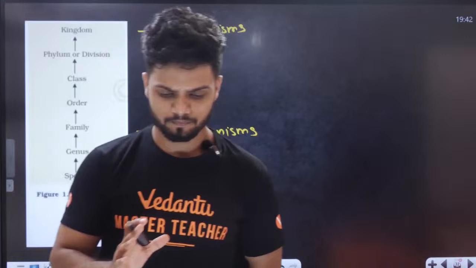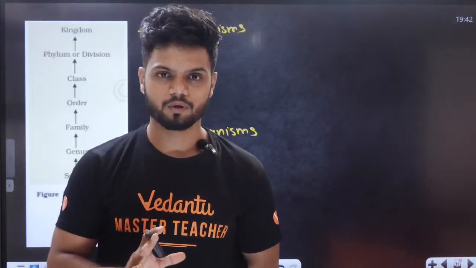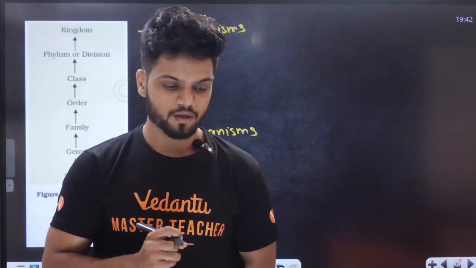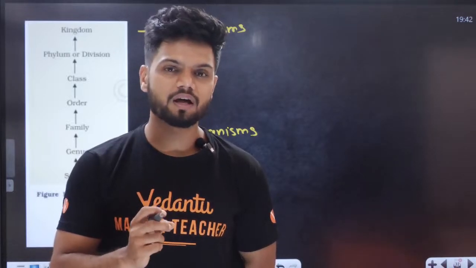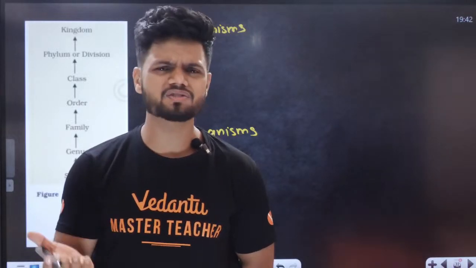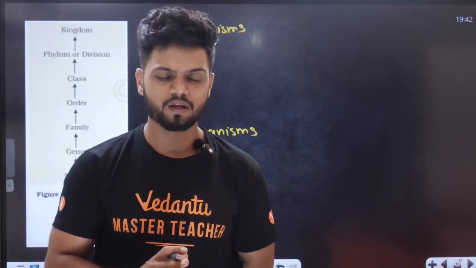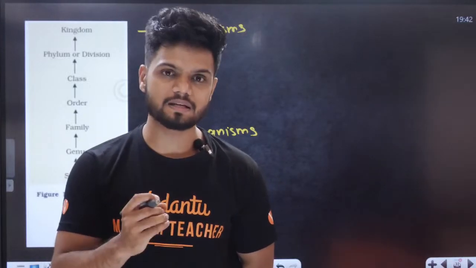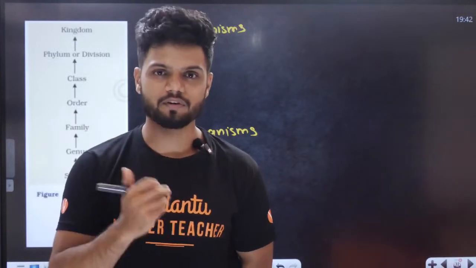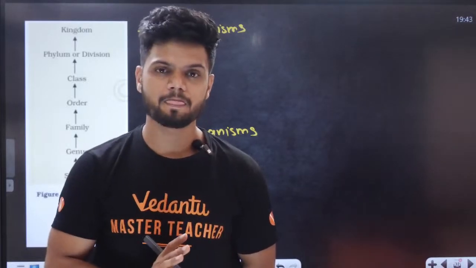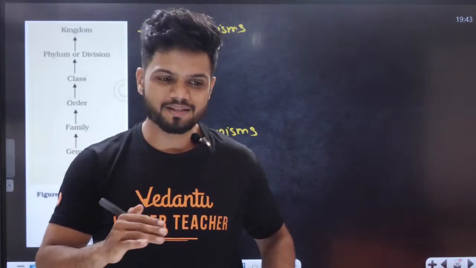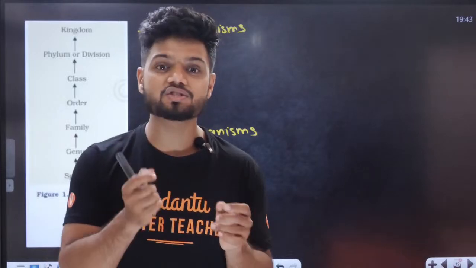Now, what about something called general characteristics? For example, students, I have an organism which is a unicellular prokaryote. Monera. What if I have an organism which is a unicellular eukaryote? Which kingdom? It is a very general character. Protista. What if I have an organism which can do photosynthesis? Where do I place it? Plantae. What if I have an organism with saprophytic mode of nutrition? Fungi.